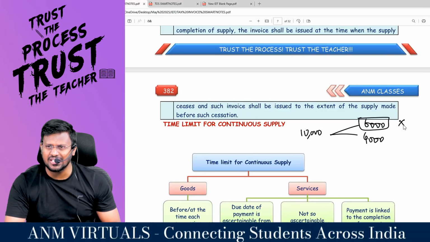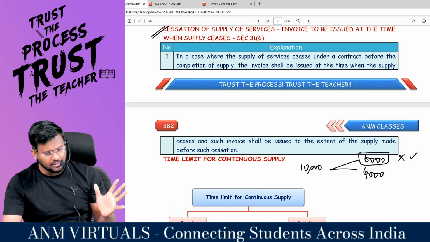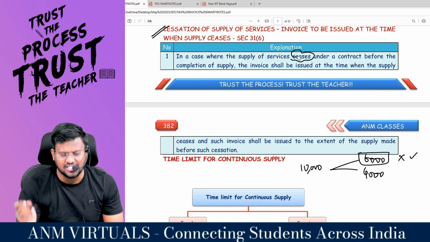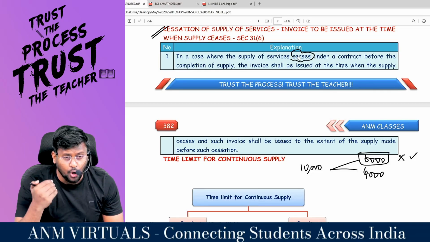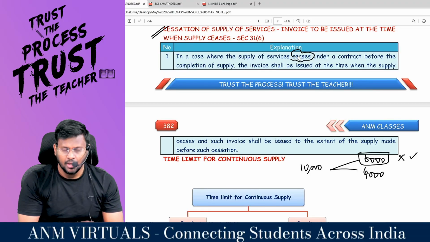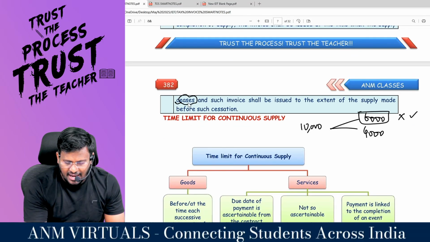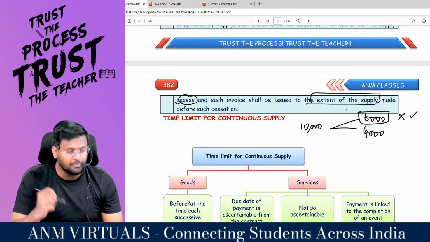What the GST Act is saying is that to this extent, raise the invoice. So in case where a supply of service ceases, that means stops under a contract, before the completion of supply, the invoice shall be issued at the time when the supply ceases, and such invoice shall be issued to the extent of supply made before such cessation.